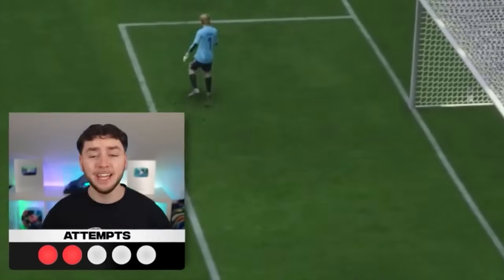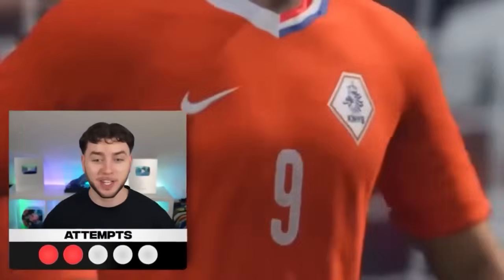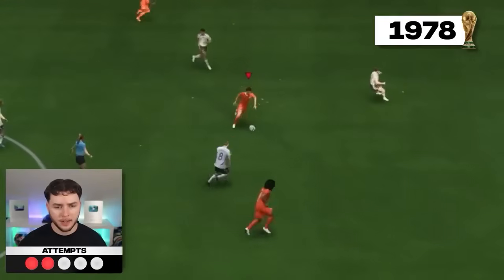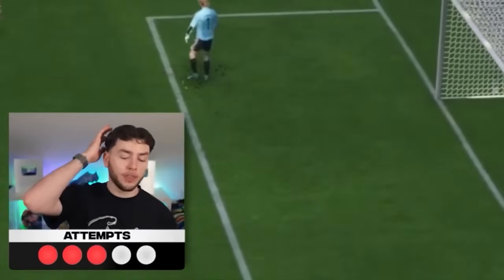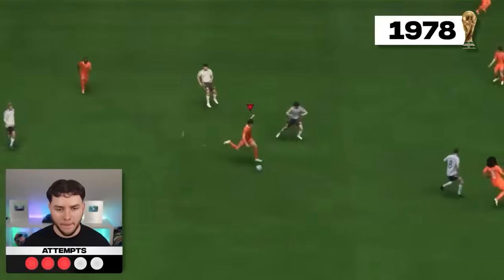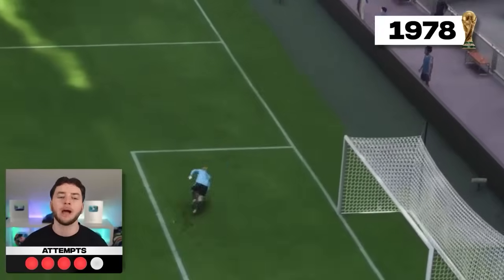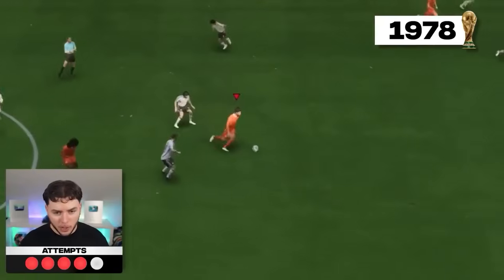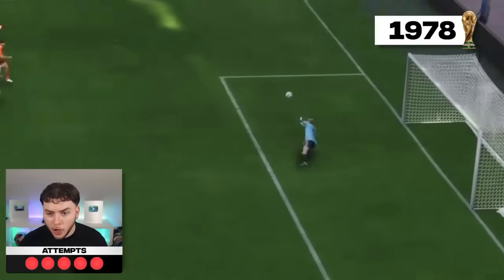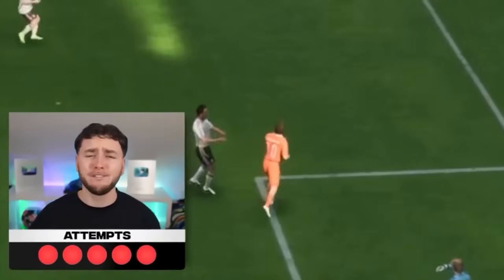Oh, what a save! Oh my god, that was good. Gets the ball, cuts in, drives, shoot! Oh my god, that would have been amazing. And Oliver Kahn once again would pull off another incredible save, leaving us with one last attempt. It's played to him, he drives in. Go on, shoot! Oh my god, I failed.